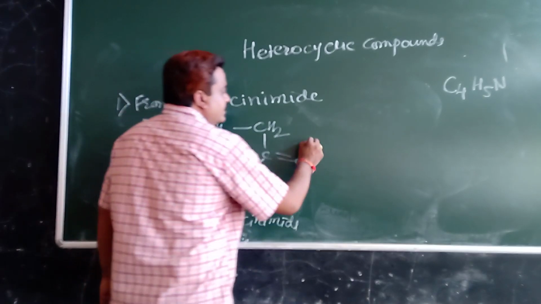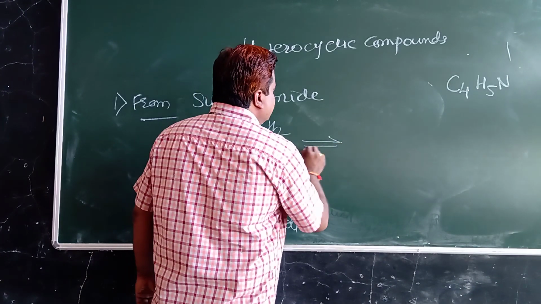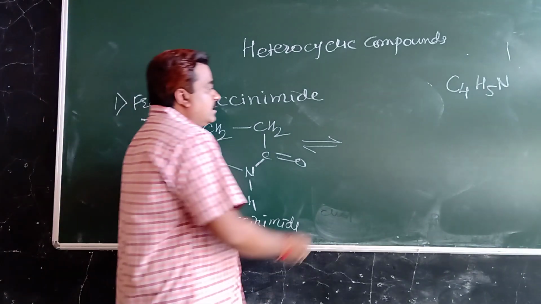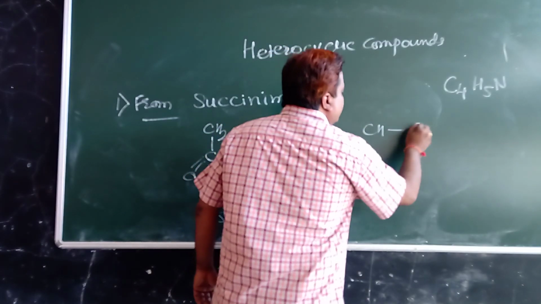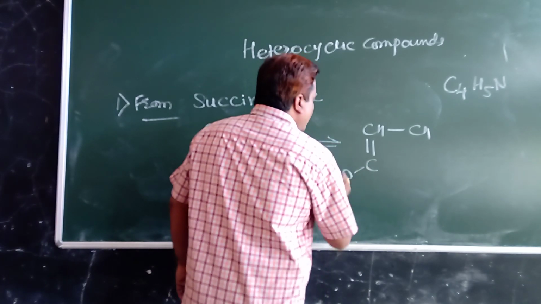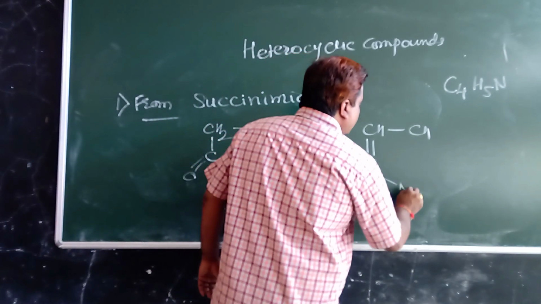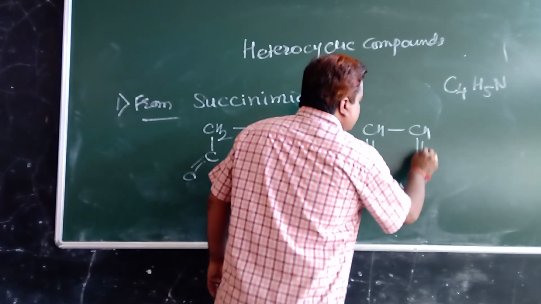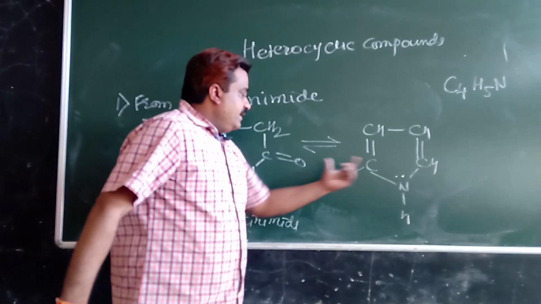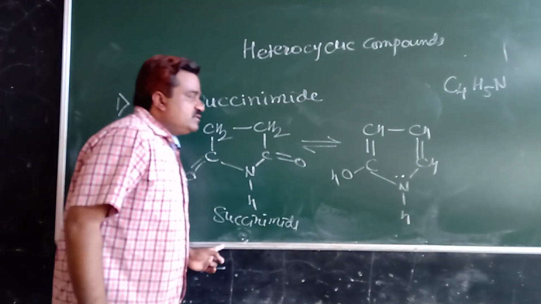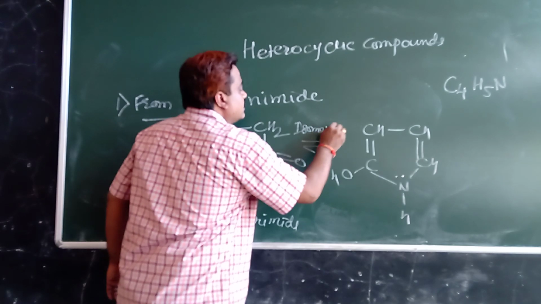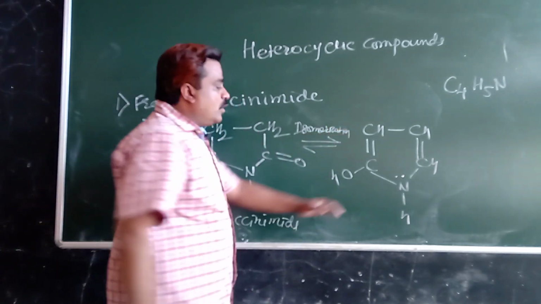This succinimide isomerizes to CH single bond CH double bond C OH and NH, CH. So this succinimide isomerizes to its enol form.